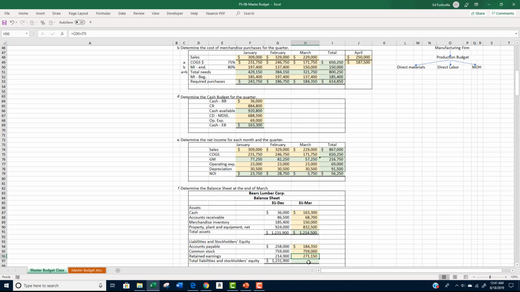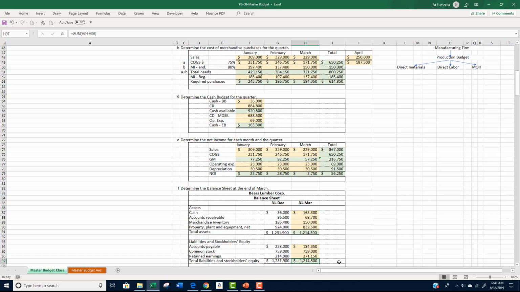Adding the accounts payable of $184,350 to common stock of $759,000 and retained earnings of $271,150 gives us a total of $1,214,500. We balance. Our assets equal liabilities plus owner's equity.